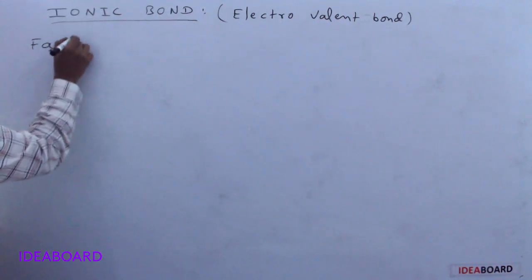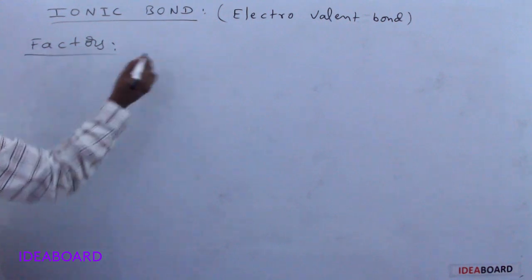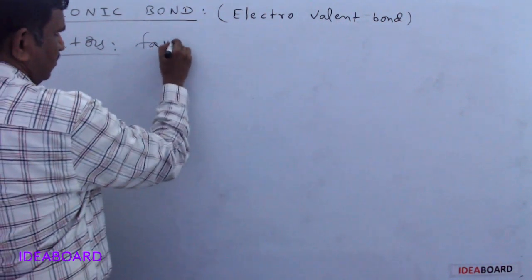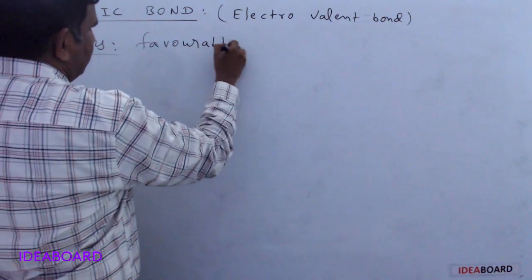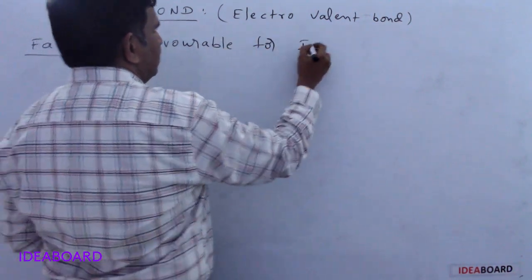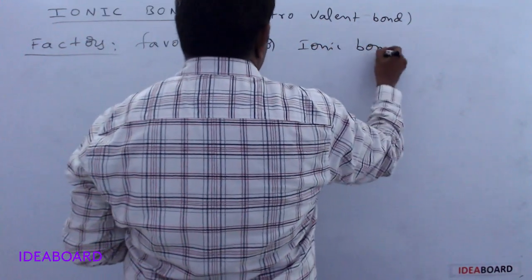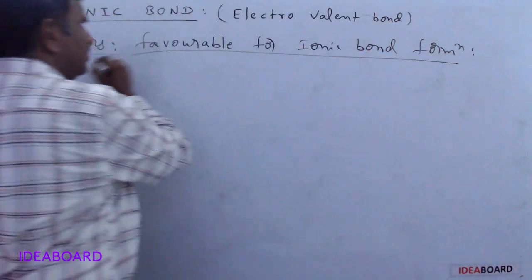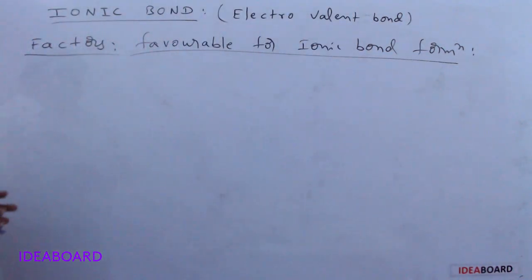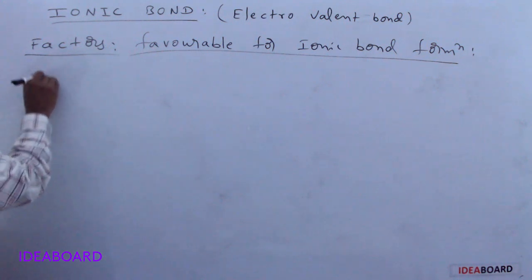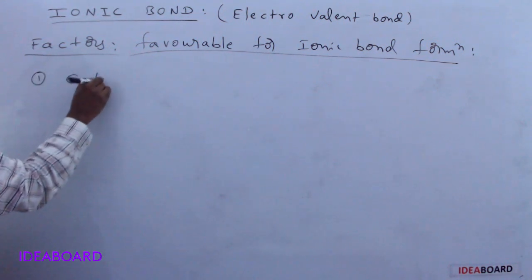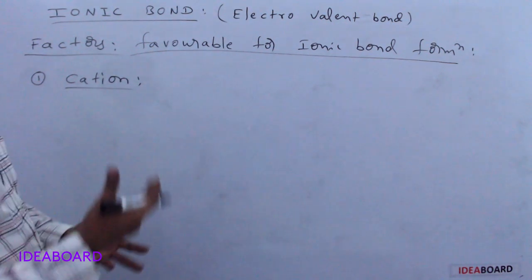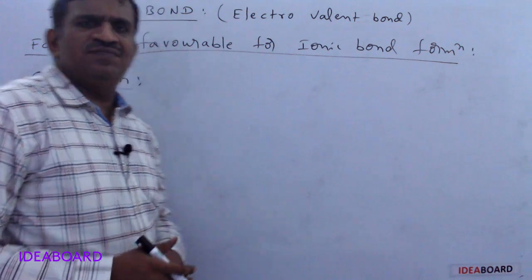Factors favorable for ionic bond formation. In this, the first one, we need a cation. So how are cations formed easily? If an atom loses an electron, it forms a cation easily.